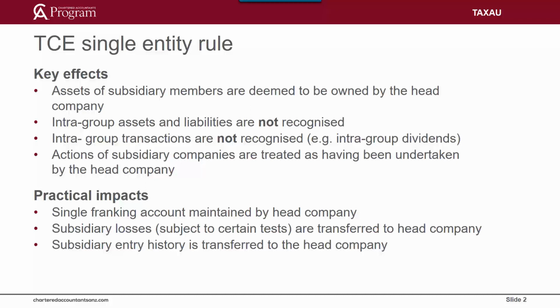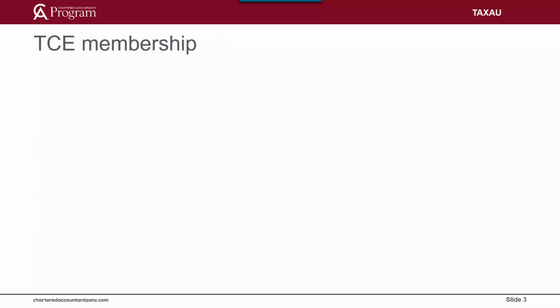Unutilized income and capital losses can be transferred to the head company when the group is formed. The utilization of these losses by the head company is limited by the application of an available fraction. The entry history rule treats everything that happened in relation to an entity before it became a subsidiary member as if it happened in relation to the head company.